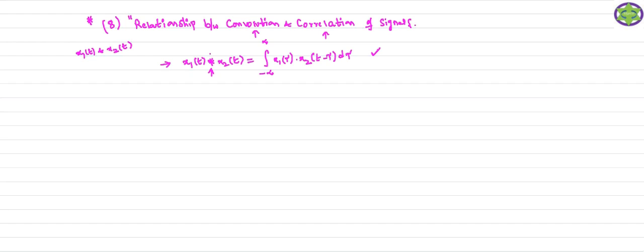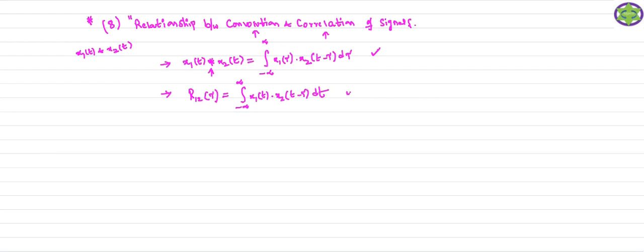And what is the correlation of the signals? What is the formula we are going to use to find out the correlation of the signals? Here I consider the cross correlation function, which is R12 of tau, because I consider two different signals. Therefore I am going to define this cross correlation function R12 of tau with respect to the energy signal. I consider the real time signals, not the complex signals. So this is your cross correlation of the two signals.